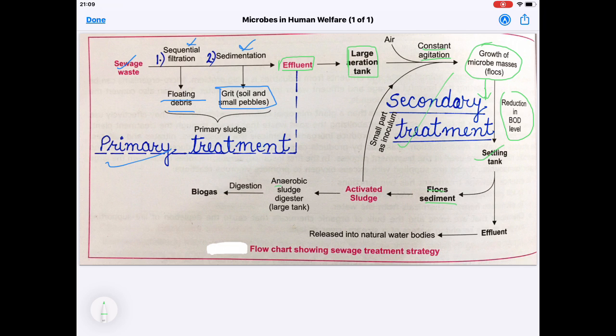This activated sludge now goes to the anaerobic sludge digester, which is a large tank, where it is kept under anaerobic conditions, and from here biogas is produced. From the settling tank, the floc goes to one tank, and the effluent, the other water, is released into the natural water bodies. So this is how the sewage treatment occurs.